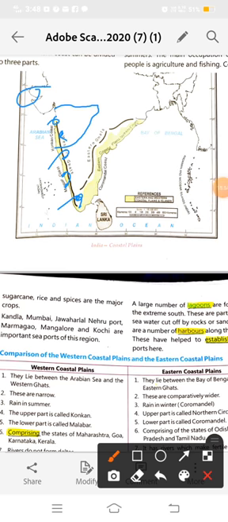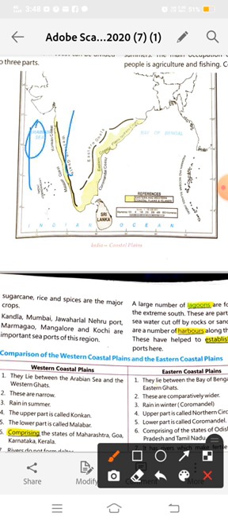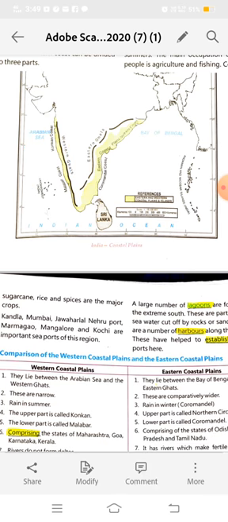So what did you learn about the western coastal plains? The coastal plains lie between the Arabian Sea and the Western Ghats. The western coastal plains are narrower than the eastern coastal plains. The western coastal plain has an average 65 kilometer width, whereas the eastern coastal plains have 125 kilometer width. The western coastal plains are divided into three parts.